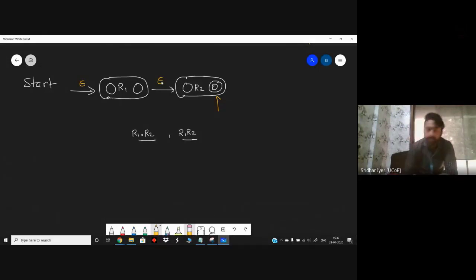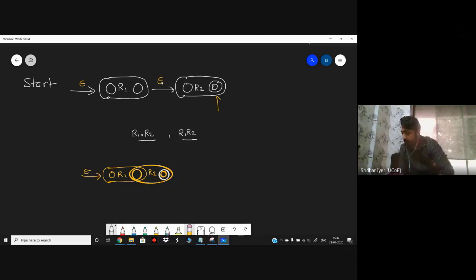Yes. Okay. So the diagram could be something like this. It is the first epsilon, we can't skip that. It is R1, and this particular state will be overlapped between R1 and R2. The shapes don't matter. Just make sure this is the final state and this is the diagram. The same thing only. What we have done is we have omitted this epsilon because again it is not required over here.